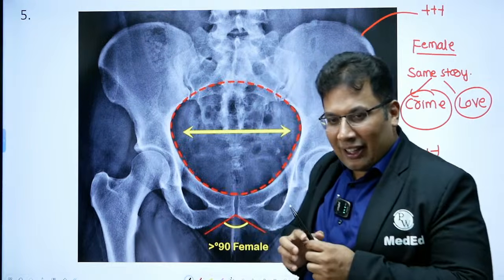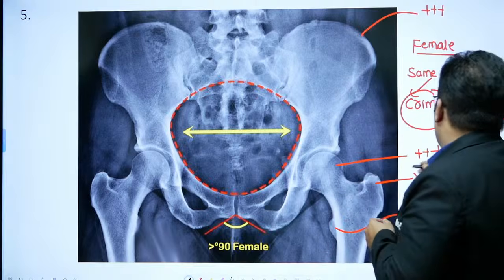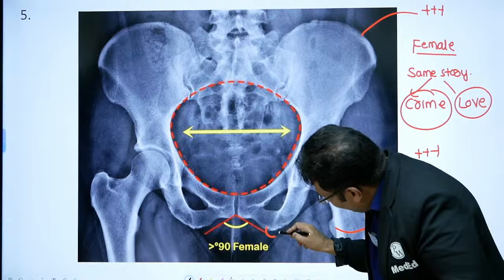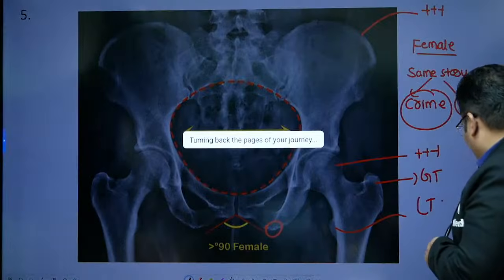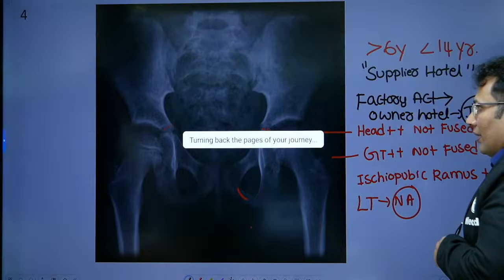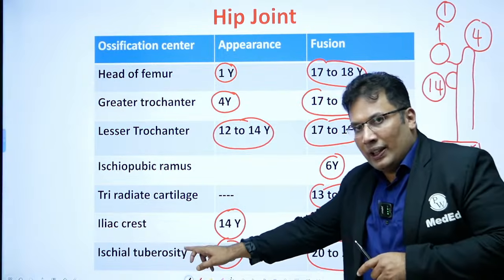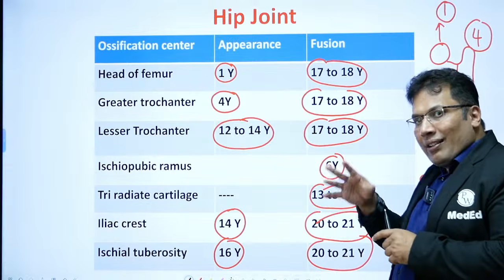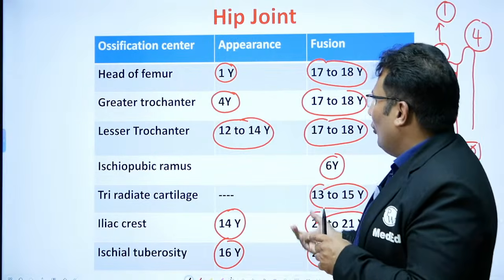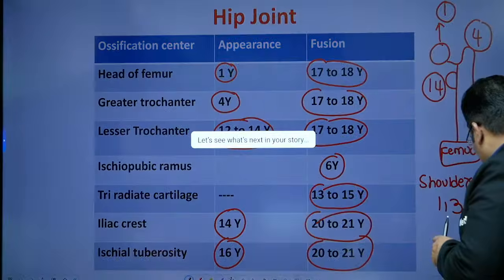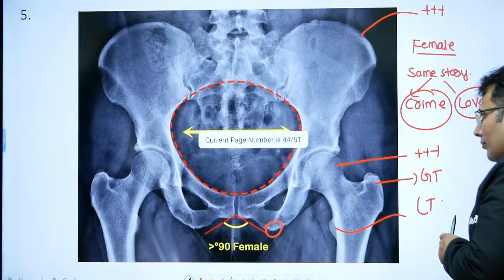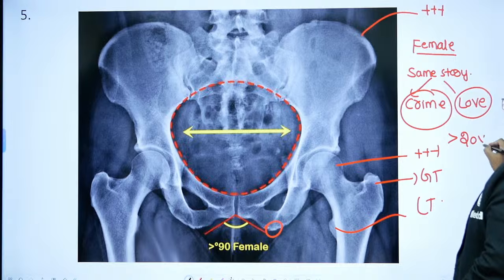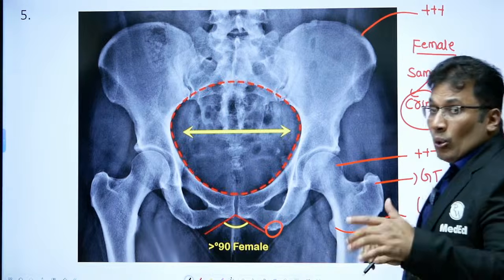Very good. So Manjunatha Datta said, sir, it should be more than some age, but the ischial tuberosity has appeared. You can see here the ischial tuberosity has appeared. Ischial tuberosity appears at 16 years and fuses at 20 to 21 years. Here it has appeared and fused. So what is the age? The age is more than 20 years. So she is more than 20 years.